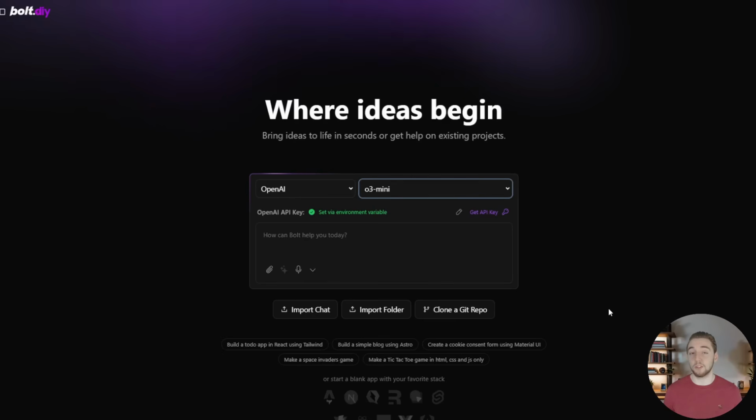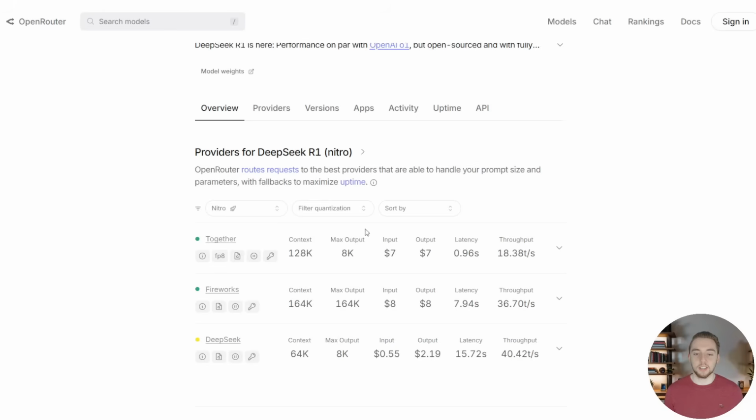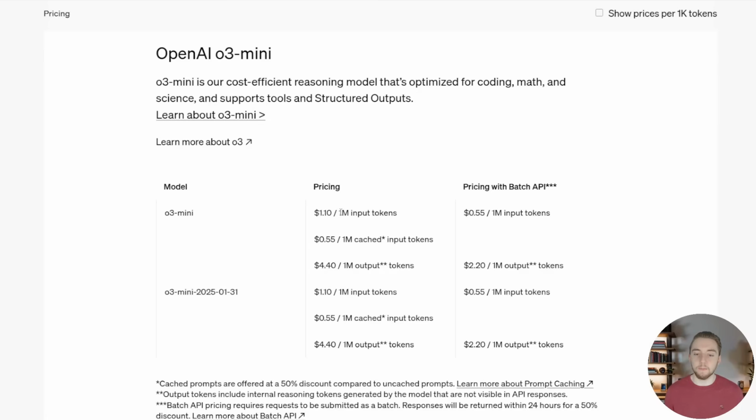But anyway, back on over to bolt.diy. We're going to be using o3-mini directly through the OpenAI API, and then DeepSeek R1 through OpenRouter. So I'm going to be using the Nitro version because I've been getting some outages with the DeepSeek API, which is kind of unfortunate. So it's a little bit more pricey here, but their normal version of R1 is this one right here, which is much more affordable. And so Nitro is more pricey right here going through Together AI, but generally DeepSeek R1 is much, much cheaper. And then o3-mini, this is the pricing for that right here. So both models are going to be a bit more pricey, but we're going to get some insane results. So let's go and actually test that now.